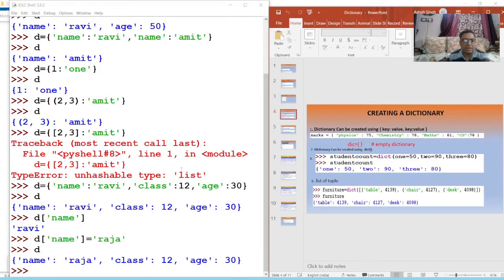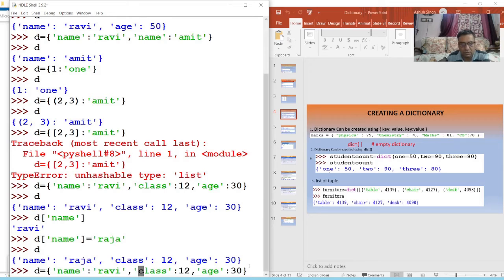How will you create a dictionary? There are various methods to create a dictionary. The first method is to use curly braces and provide the values in the form of key and value. I told you this in this example. See this example: key, value, key, value.